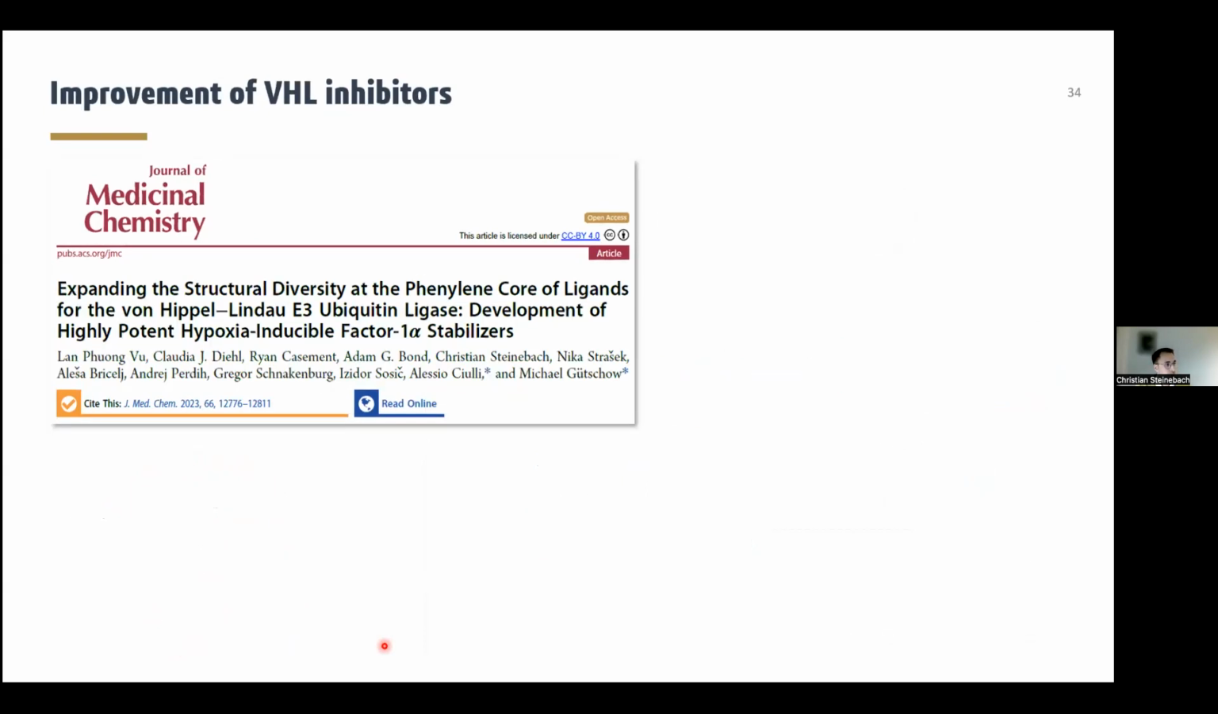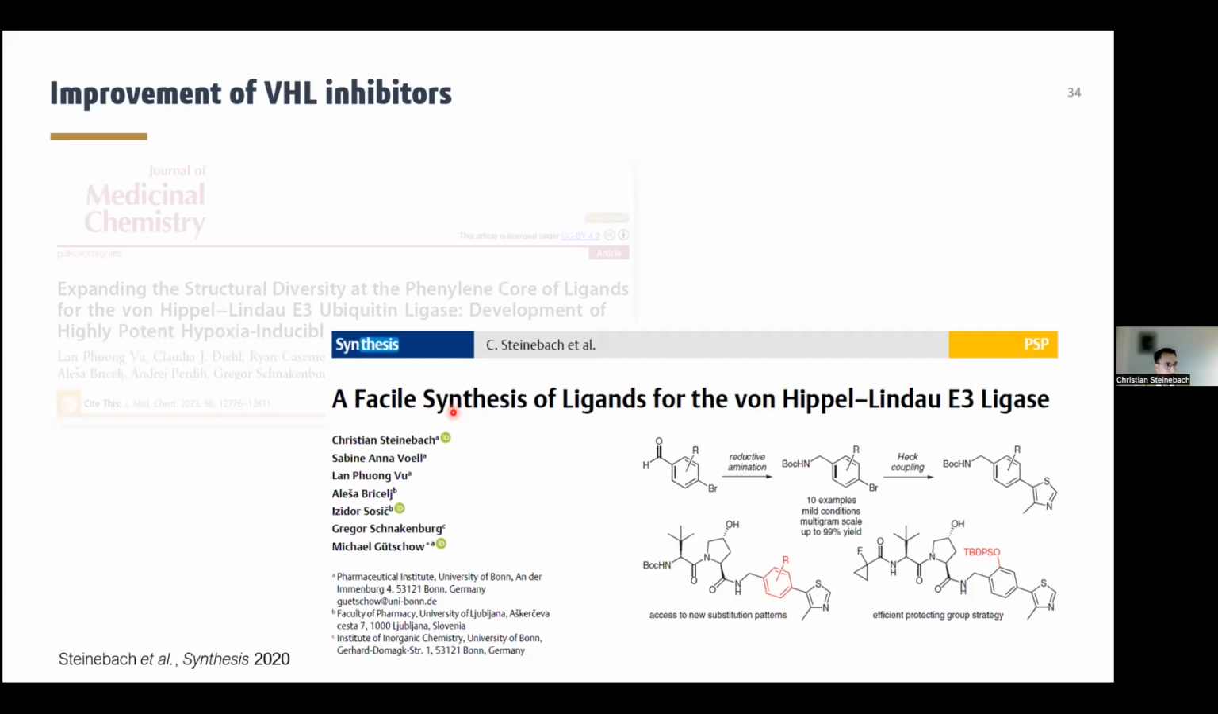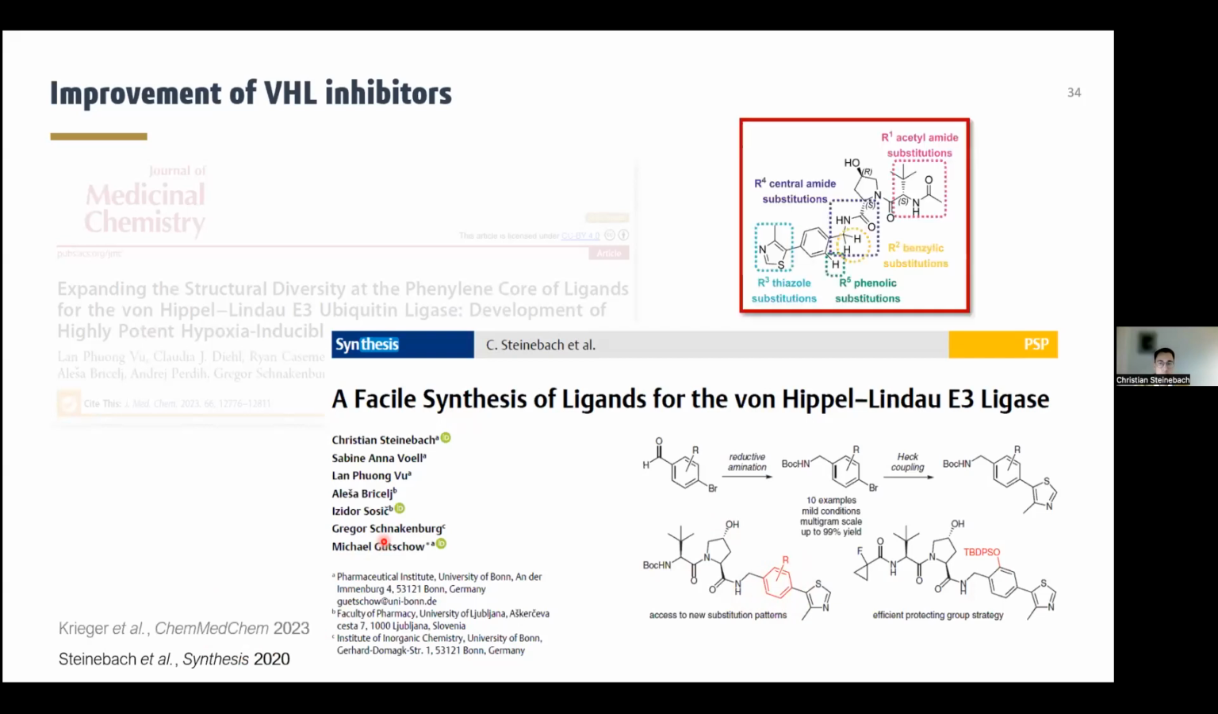In the last few minutes, I want to share another great collaborative story on the development of improved VHL ligands that we also published this year together with Alessio Ciulli. However, a facile synthetic protocol was needed to synthesize these ligands that have now a new substitution pattern here at this central phenylene moiety. And this actually dates back to some work that I did during my PhD thesis.